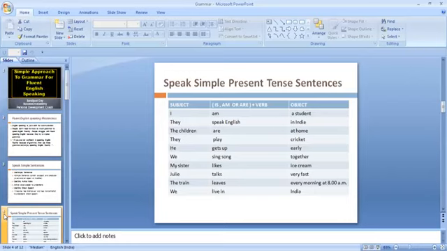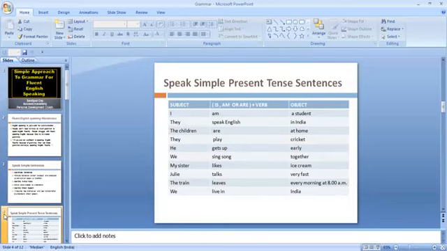My sister likes ice cream, my brother likes ice cream. If you're a mother, you can say my daughter likes ice cream. Suppose you want to talk about someone: Julie talks very fast, Raj talks very slow. And when you go by train or bus, you can say the train leaves early in the morning, the bus leaves early in the morning.